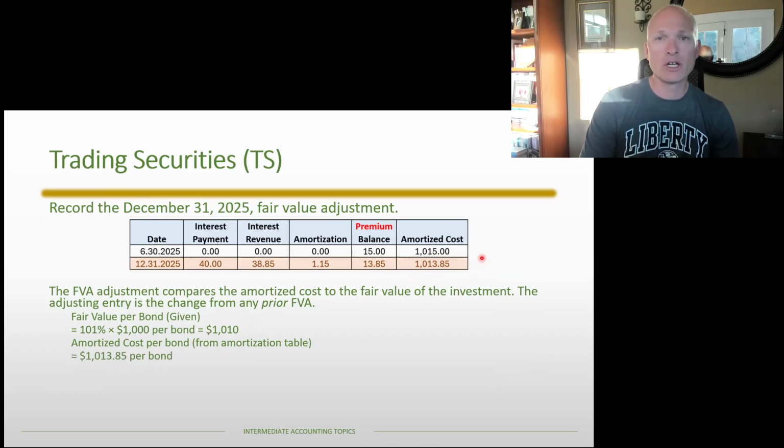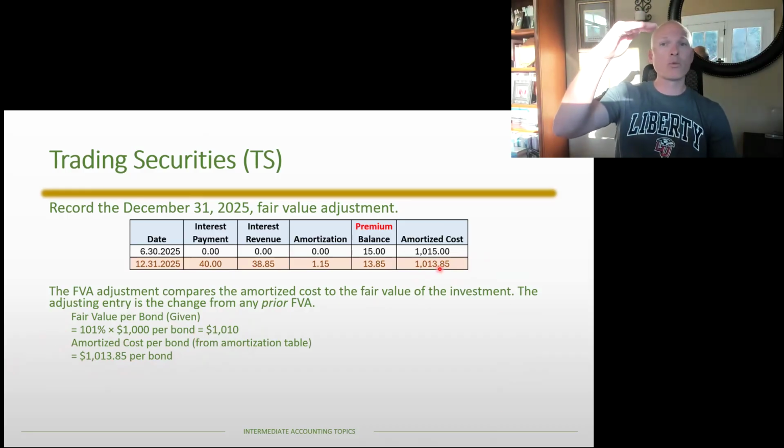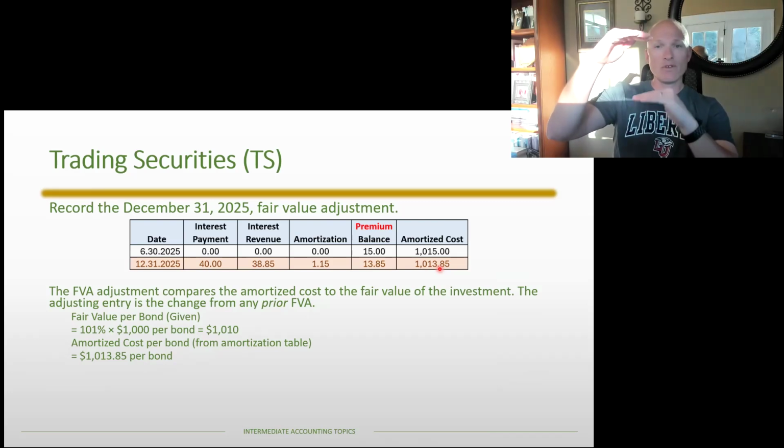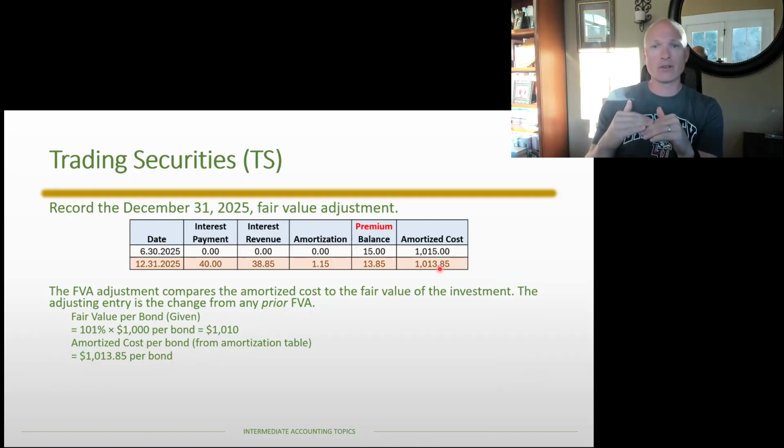The fair value adjustment account balance is the difference between the fair value and the amortized cost. In this case, you can see that the fair value is less than the amortized cost, which means if we reported just our amortized cost, it would be up here. But we're told we need to report that bond at its fair value, which is down here. If you think about that balance sheet, we need a negative balance in our fair value adjustment because we're taking it from $1,013.85 down to $1,010.